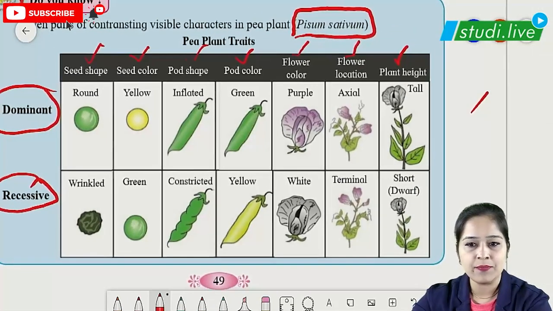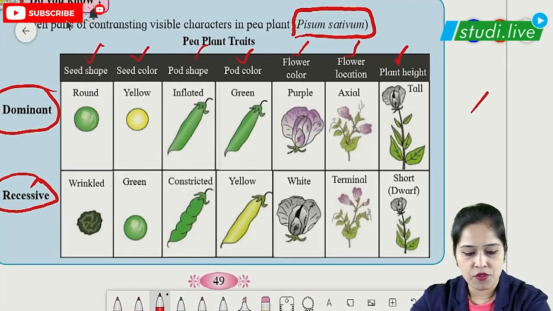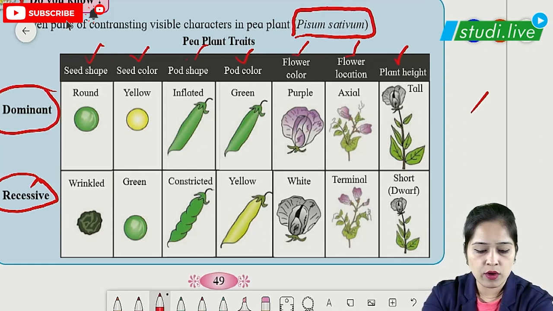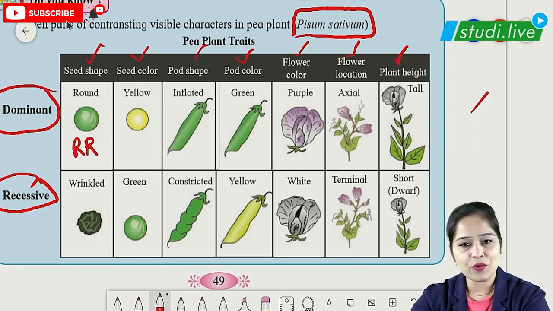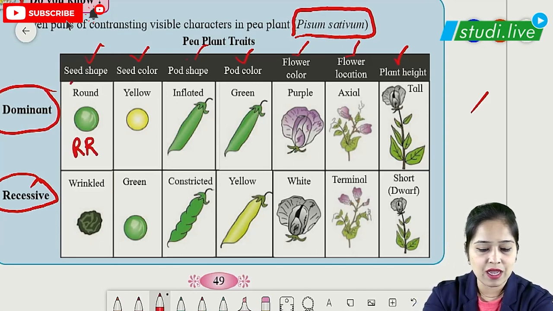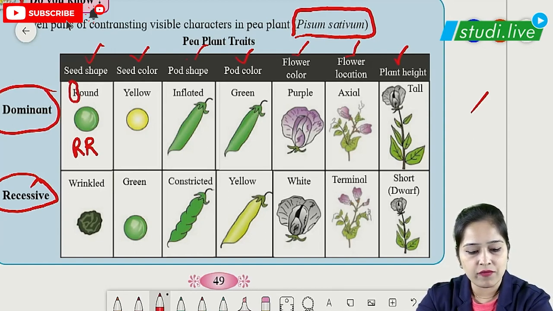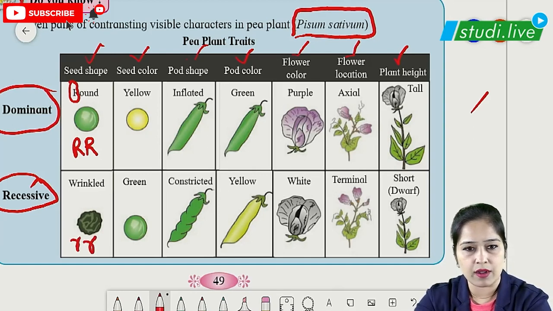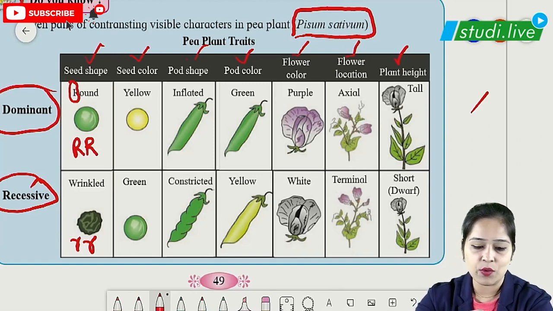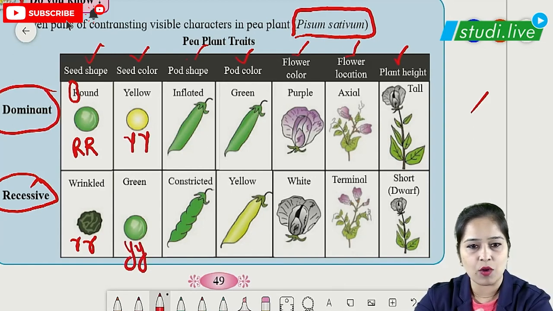So here you can see, for seed shape we have round, and the round genotype will be capital R, because for dominant traits the genotype is written as capital. We see the first alphabet, which is capital R, and then we write it 2 times because alleles are always in pairs. Now, for the one which we have written capital up, we'll write small letter down, so it will be small r. For second, seed color, as we can see it is yellow, so for yellow it will be capital Y, and over here it will be small y.